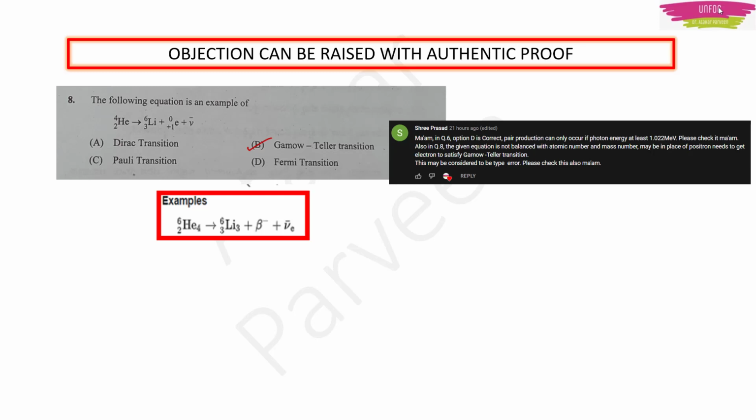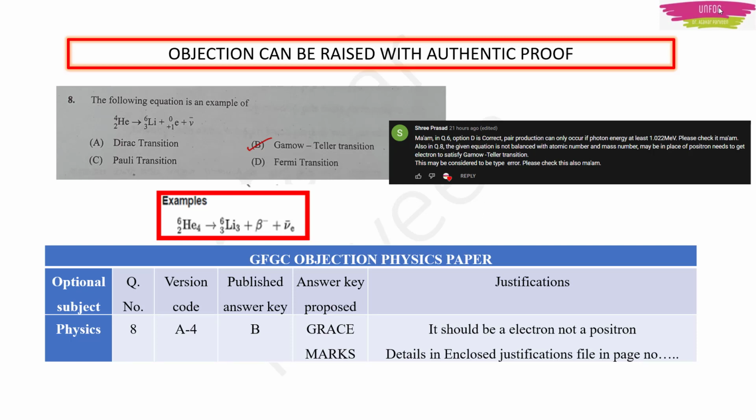Someone also told me in the comments whether this is a Fermi transition. No, this is not a Fermi transition, because in a Fermi transition the atomic number decreases. Here in lithium the atomic number is increasing from 2 to 3. So yes, we can raise the objection on this question also.